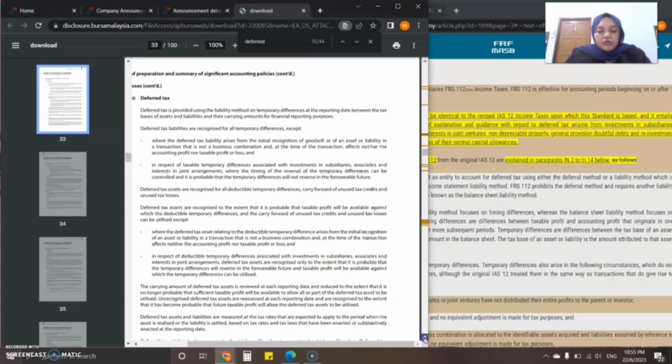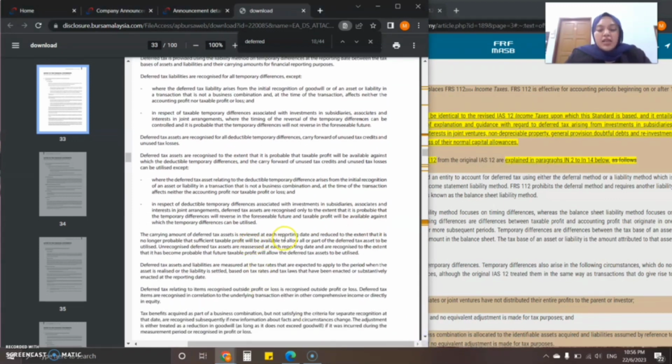The carrying amount of deferred tax assets is reviewed at each reporting date and reduced to the extent that it is no longer probable that sufficient taxable profit will be available to allow all or part of the deferred tax asset to be utilized. Unrecognized deferred tax assets are reassessed at each reporting date and recognized to the extent that it has become probable that future taxable profit will allow the deferred tax asset to be utilized.